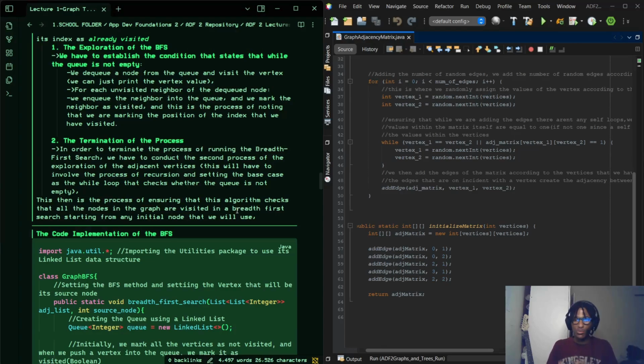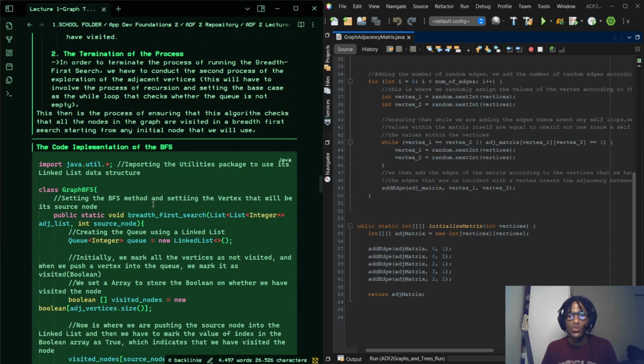So that's the process of conducting the breadth first search. This will have to involve the process of recursion and setting the base case, as the while loop checks whether the queue is not empty. So while we haven't run out of vertices to explore, continue to perform these functions.